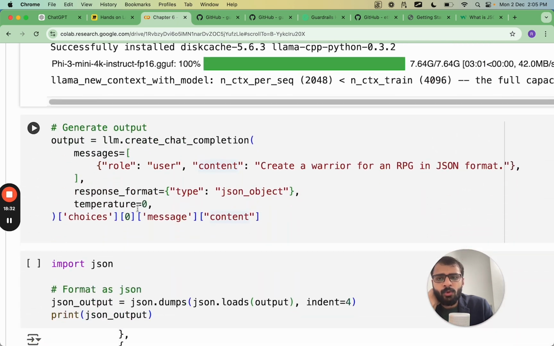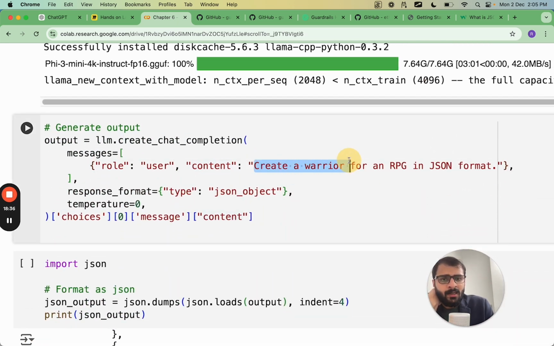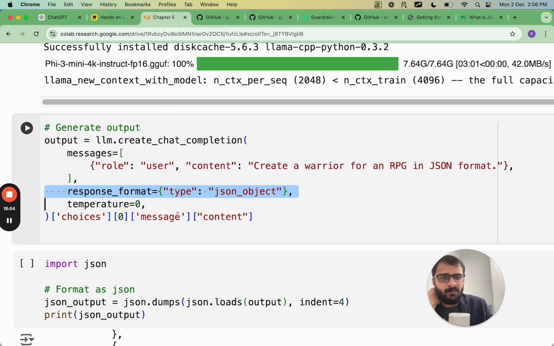And then what we are going to do is that here you see we are going to use this prompt: create a warrior for an RPG in JSON format like we saw before, but now we can provide the response format, which is the JSON object. So here you see we have mentioned that this is the response format which I need, which means that the format itself we have specified in the prompt, and that makes the task easier for the large language model because it knows the format.